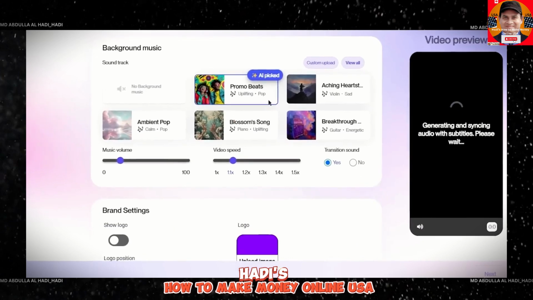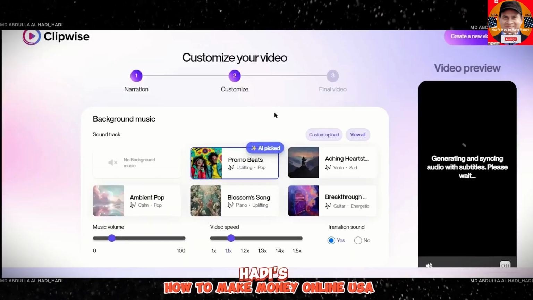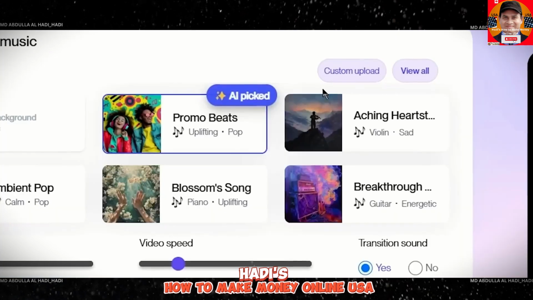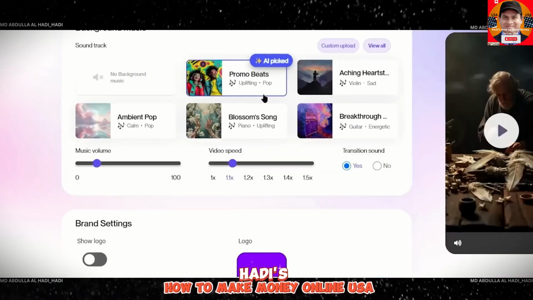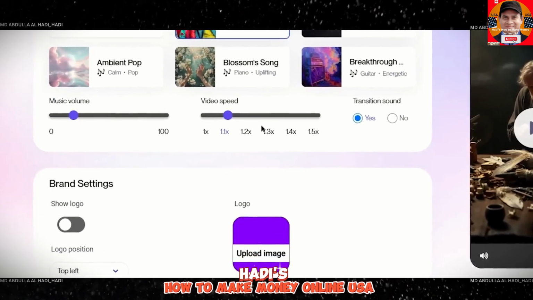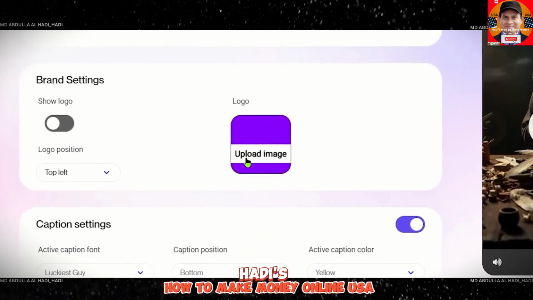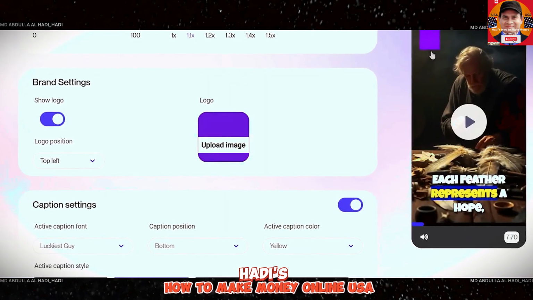And on this page, we need to select the background music for our video. Now you can either select the background music yourself or you can let the AI do it for you. I am leaving it to Clipwise AI to select the best background music for our video. Next, you can upload your channel logo here, select the logo position from here, and turn on this button. You will be able to see your logo on your video.